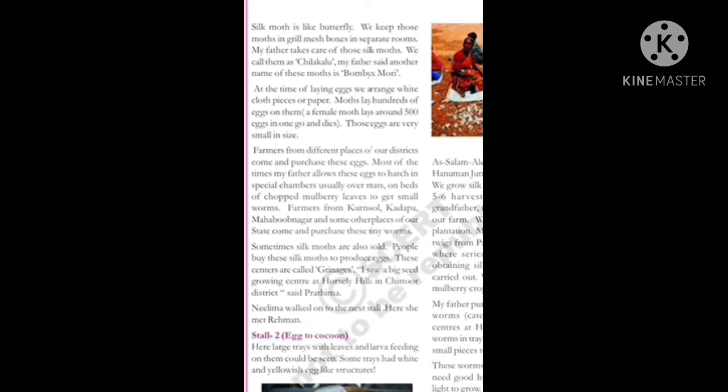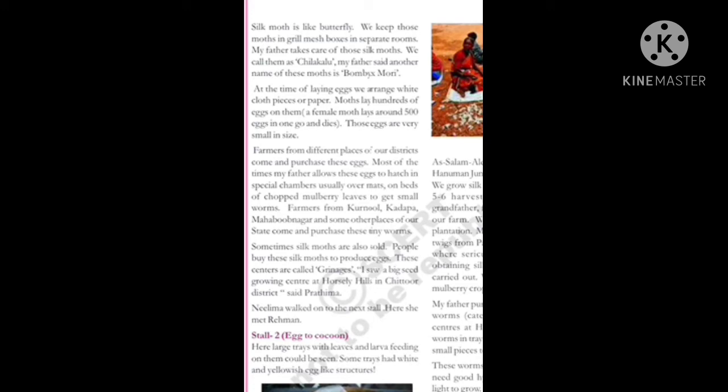Farmers from different places of our districts come and purchase these eggs. Most of the time, my father allows these eggs to hatch in special chambers, usually over mats, on beds of chopped mulberry leaves, to get small worms.